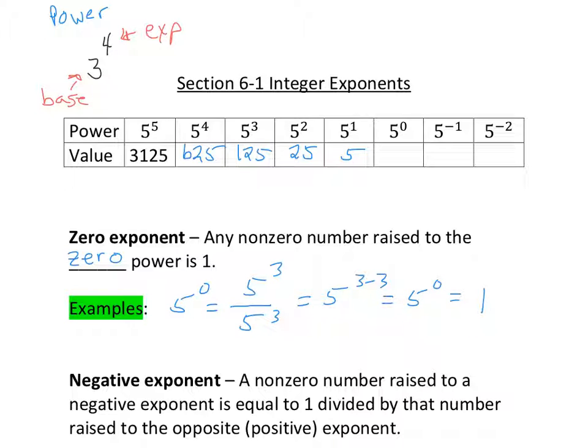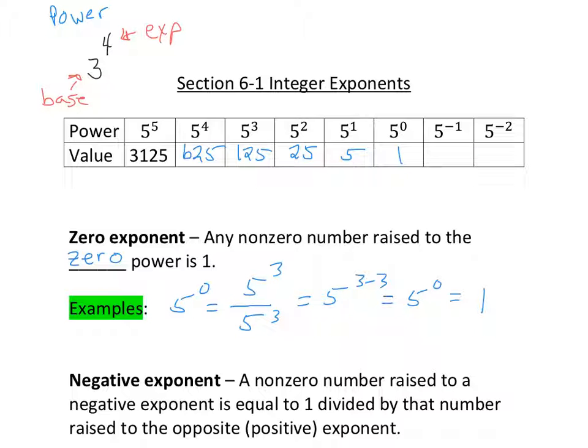which is 1. And the reason why it's 1, anything divided by itself is always 1. So therefore, any number, so long as it's not 0, we'll talk about 0 being raised to itself here in a minute, but any number that's not 0 that's raised to the 0 power always has a value of 1. So 1,257,000 raised to the 0 power is 1. So this has a value here of 1.